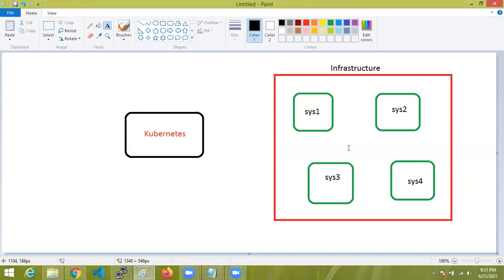Assume I have one infrastructure. In this infrastructure we are going to install Kubernetes. This Kubernetes tool we install in any one system in this infrastructure.